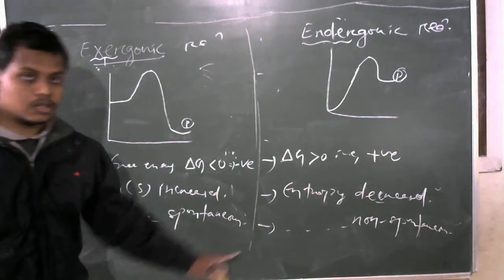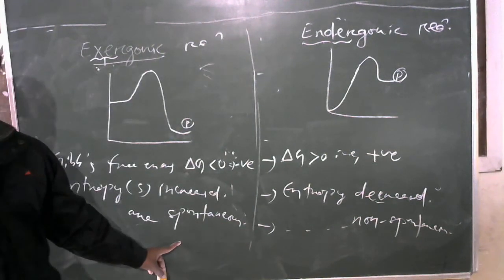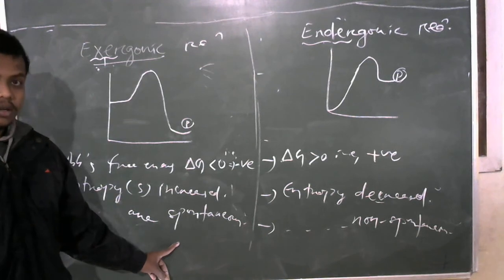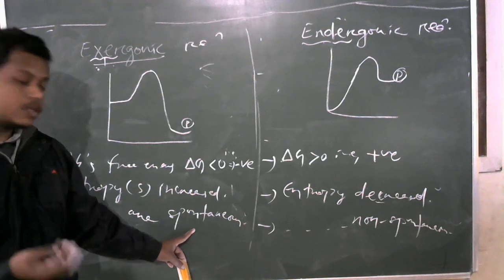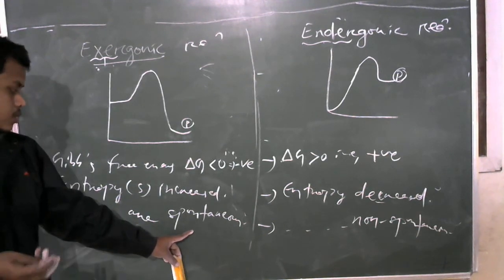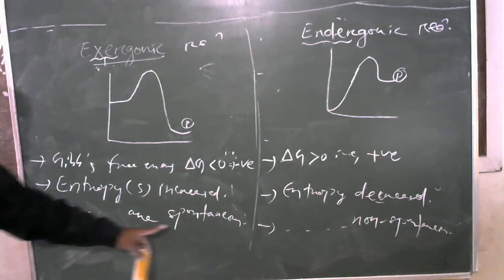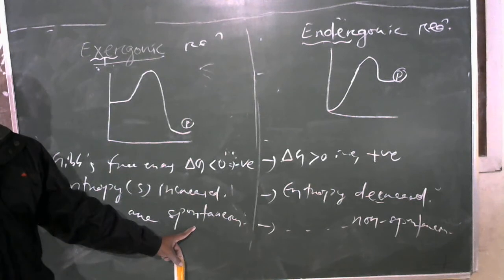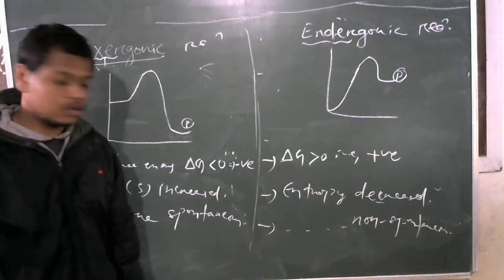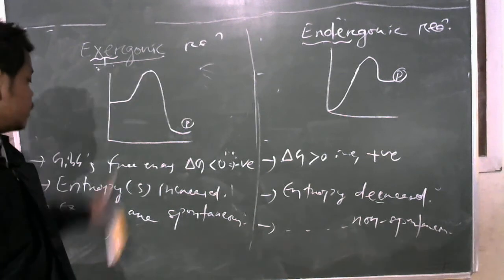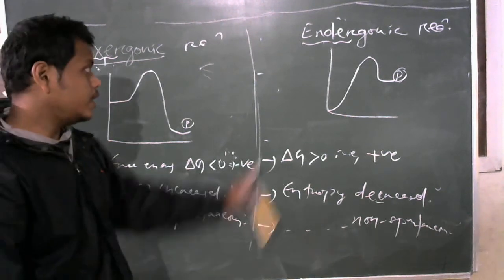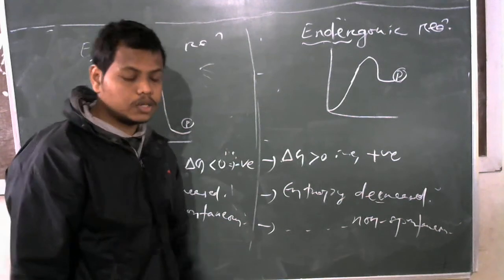Spontaneous means product formation is easier, or there is a maximum chance of the formation of product. That's why those types of reactions are called spontaneous reactions. So exergonic reactions are spontaneous and endergonic reactions are non-spontaneous.